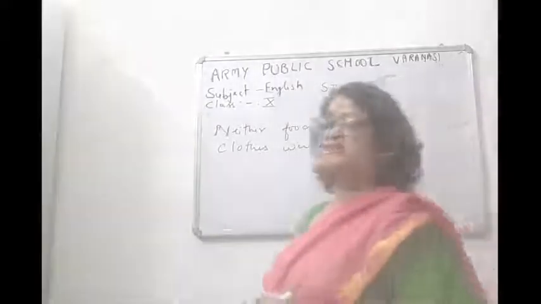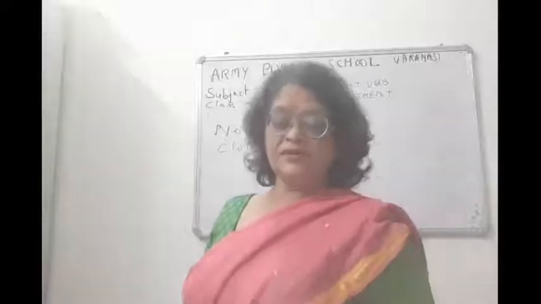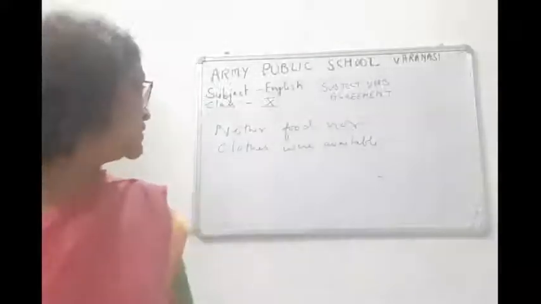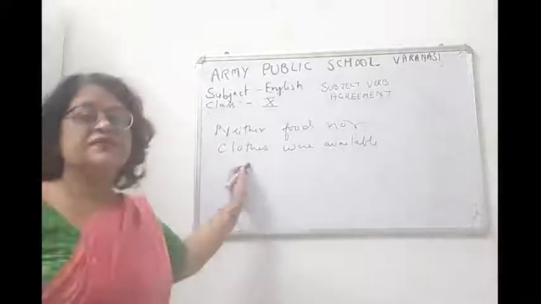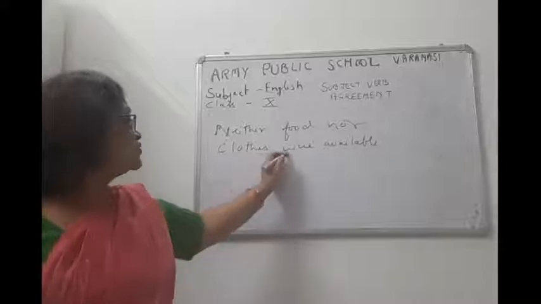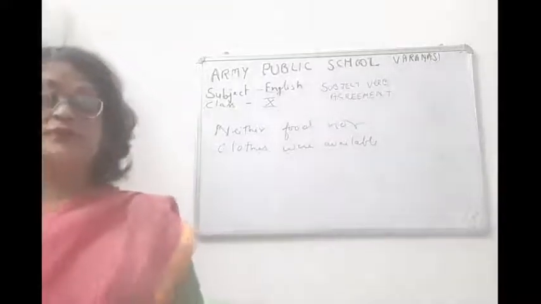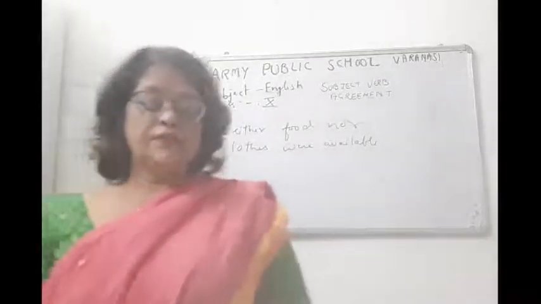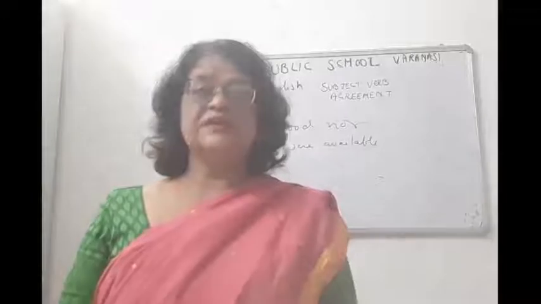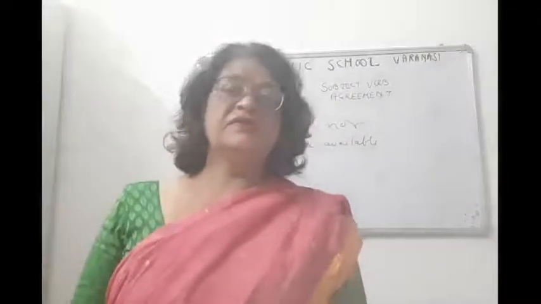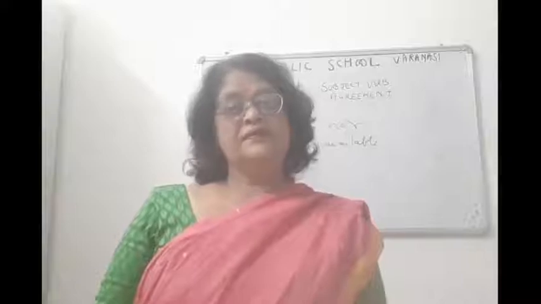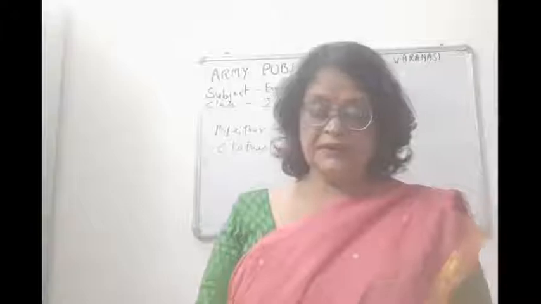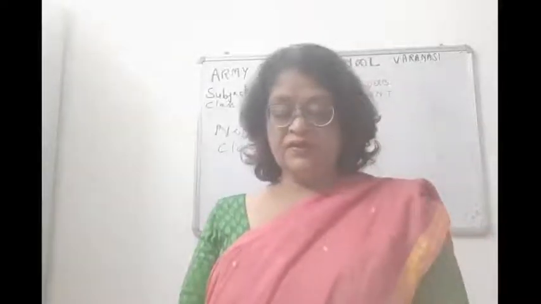So two nouns are there which are joined by either or, neither nor. Now you can see the later noun here is plural, so we are adding a plural verb. So this is a rule, students, that if two nouns are joined by neither nor, either or, then children, the verb will be according to the later noun.